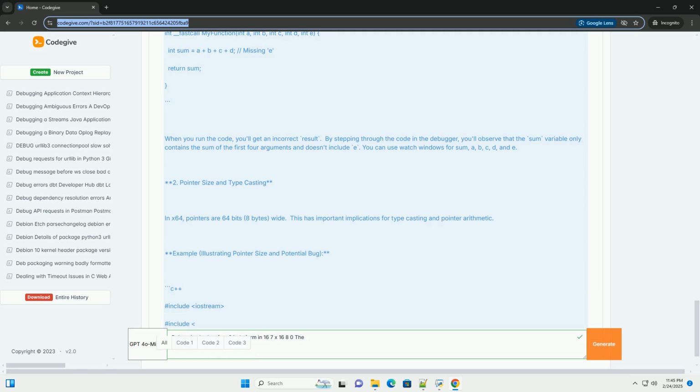5. Stack management. Incorrect stack management is a common source of errors, especially when dealing with function calls, local variables, and exception handling. Example, illustrating stack overflow. Debugging scenario: 1. Run the code.